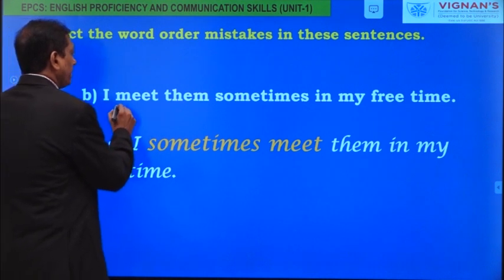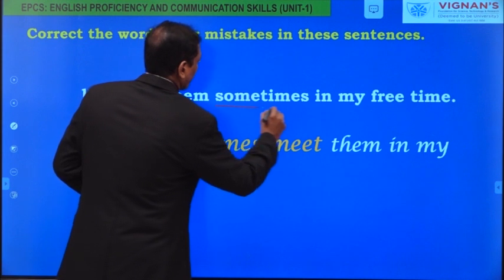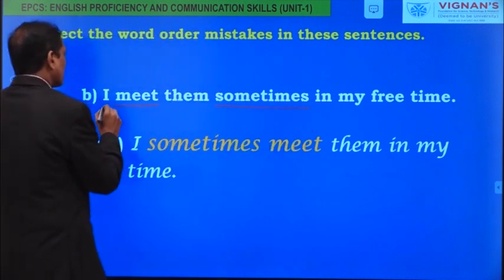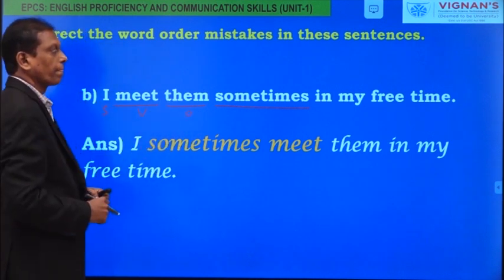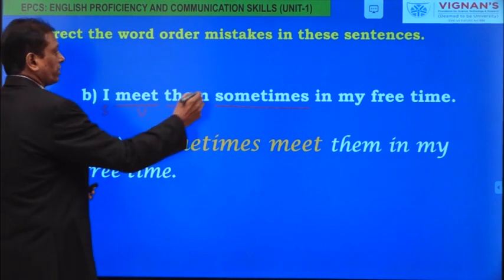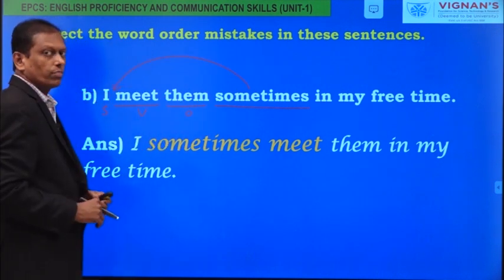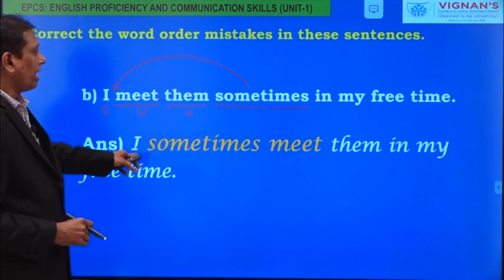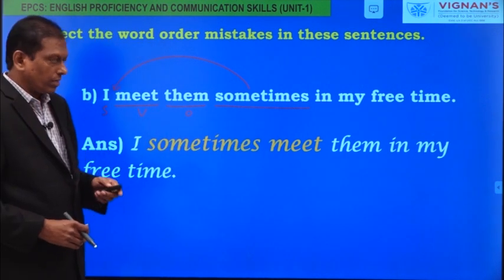Here, meet is the main verb and sometimes is placed after the subject, verb and object. But this frequency adverb sometimes has to be placed before the main verb. That's why: I sometimes meet them in my free time.